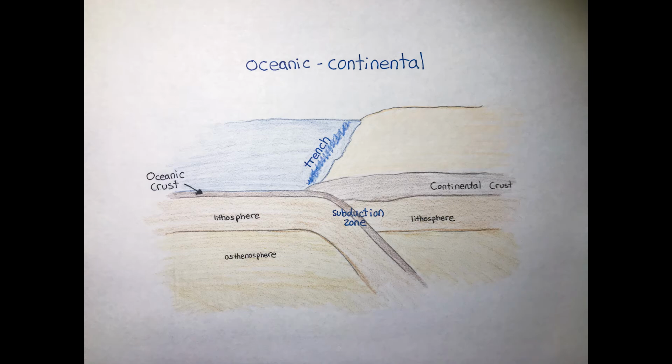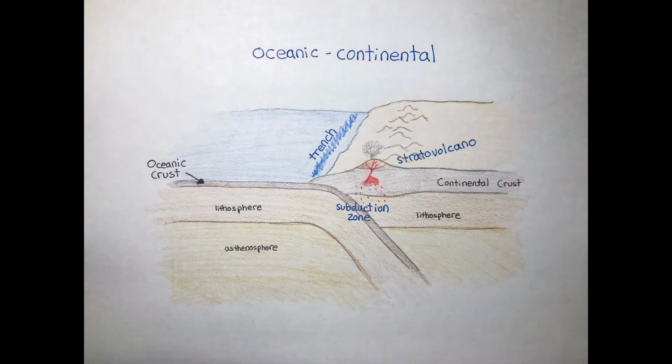In the subduction zone, melted mantle rock, otherwise known as magma, rises to the surface, forming layers of extrusive rock. Over time, this leads to the creation of a stratovolcano. Stratovolcanoes are relatively tall and explosive thanks to the stiffness of the extrusive rock. Mount St. Helens, which erupted in 1980, is a notable example of a stratovolcano.